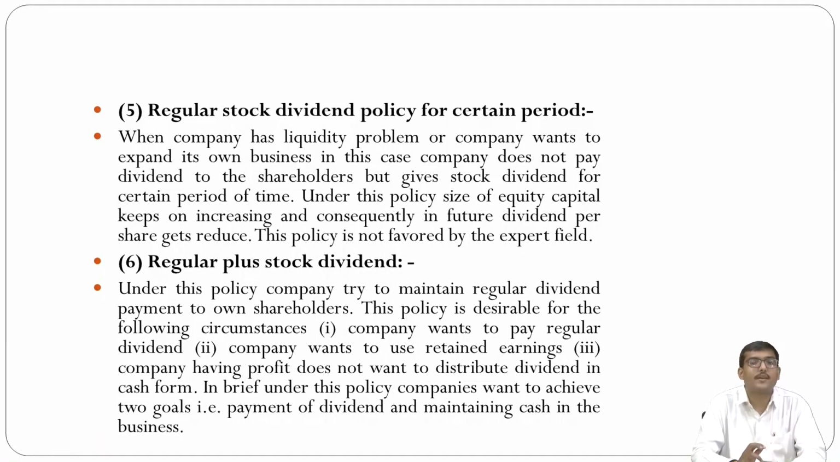Under this policy, it tries to maintain the regular dividend payment to its shareholders. This policy is desirable in the following circumstances: the company wants to pay the regular dividend, the company wants to use the retained earnings, and the company, having the profit, does not want to distribute the dividend in cash form. In brief, under this policy, the company wants to achieve two goals, that is payment of dividend and maintaining the cash in the business.